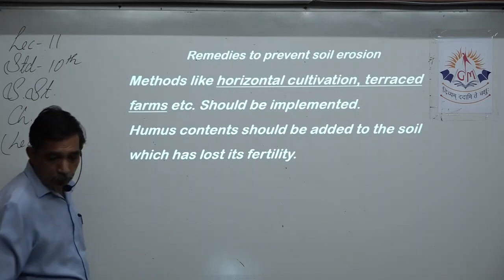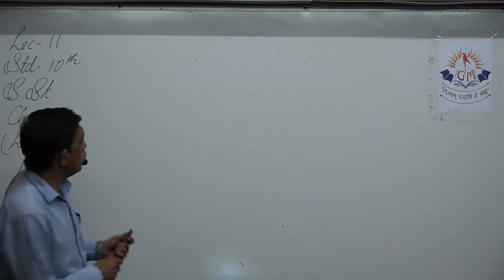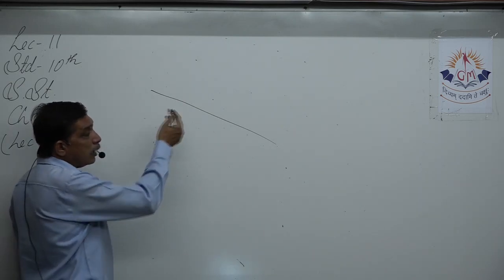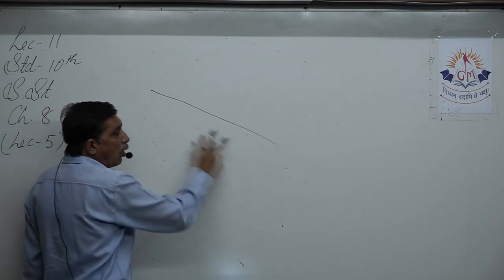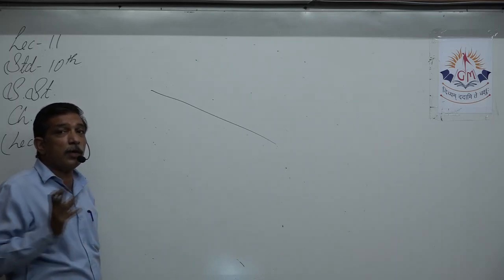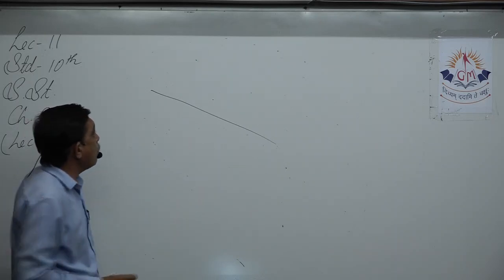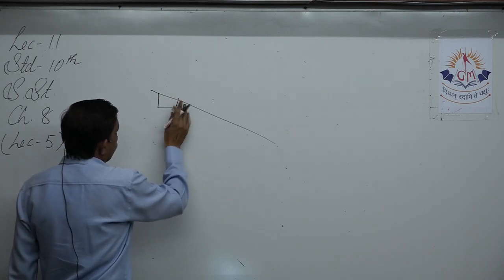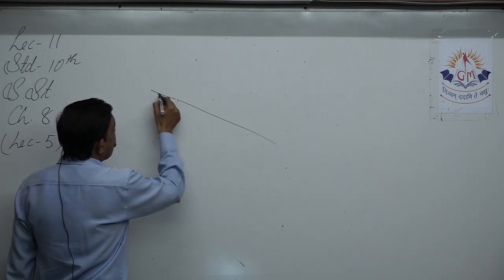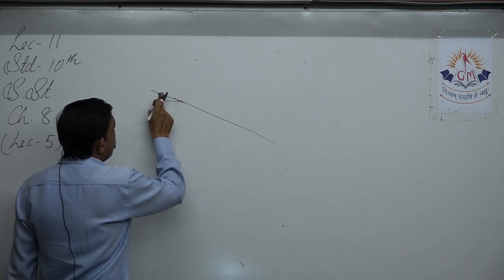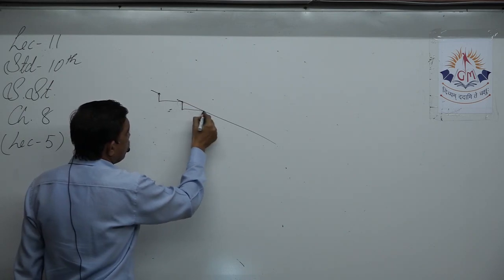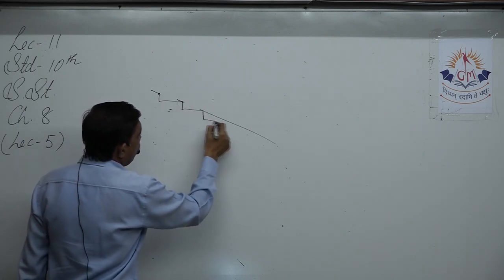Terrace farm: if this is the slope, we cannot do agriculture over here, because of the water, though the soil is quite fertile. We are not able to grow crops. So what happens is, we make cuts over here. We make cuts over here. Now you have made a terrace.